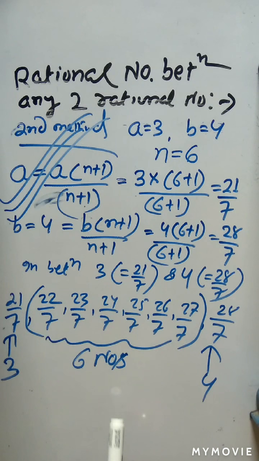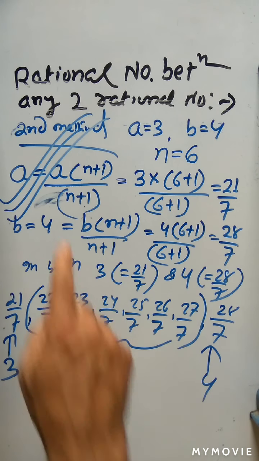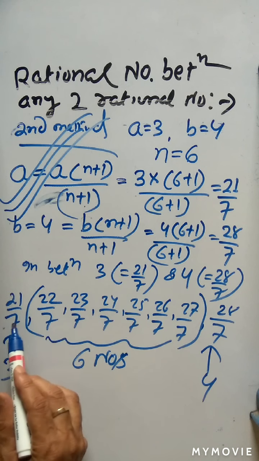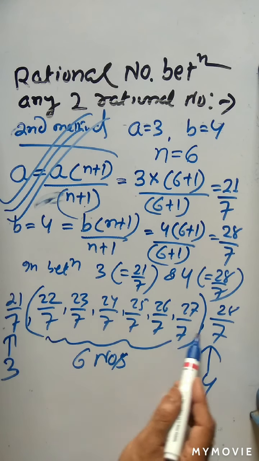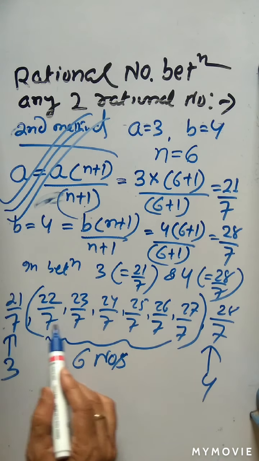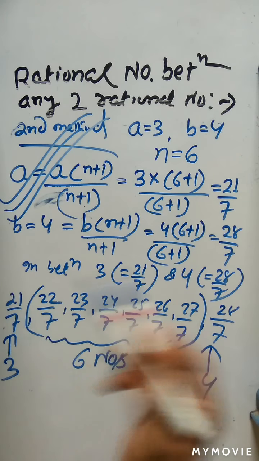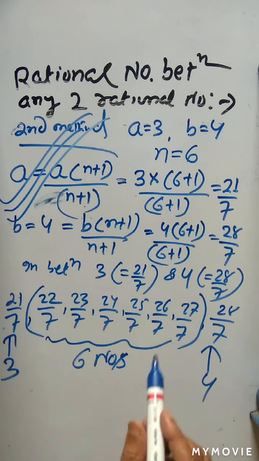The second method is easier, because in the first method, the average method, every time we have to calculate the mid value between two numbers, which is time consuming. But here, you see, this is a very easy method by which we can find different rational numbers. So what is the concept? The concept is to make the denominator of each number the same. If we make the denominator the same, it is very easy to write the numerators in ascending order, 21, 22, 23, 24, like that. So this is how to find rational numbers between any two numbers.